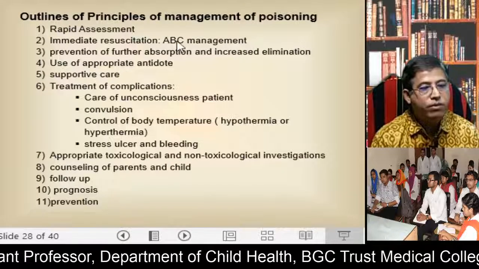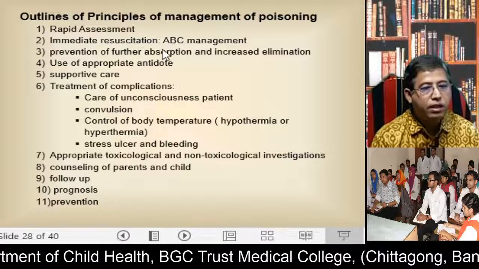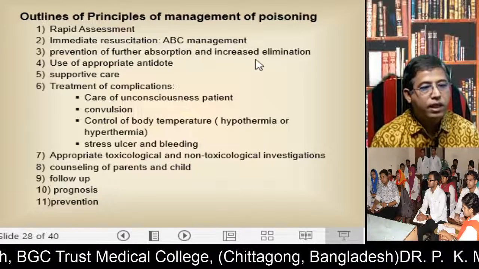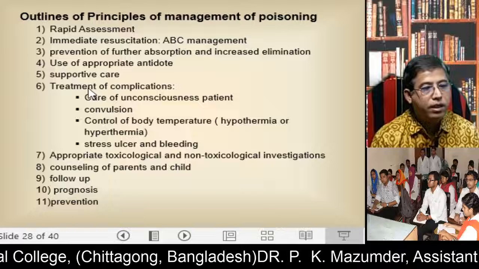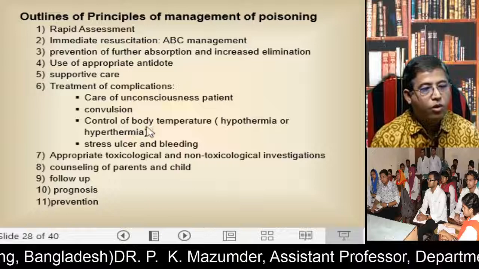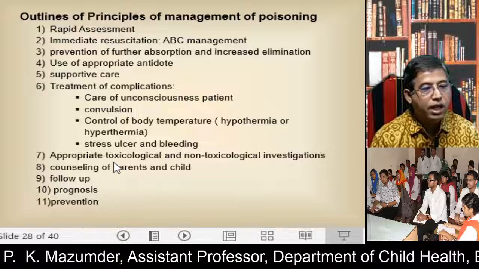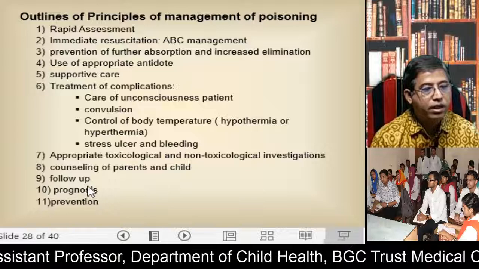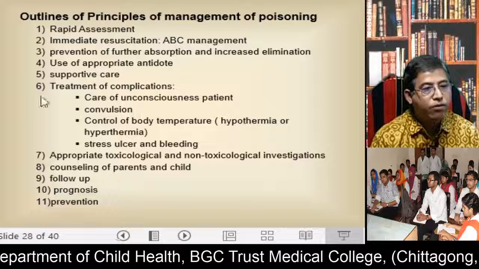Outline of principles of management of poisoning: rapid assessment, immediate resuscitation by ABC method, prevention of further absorption and increased elimination, use of appropriate antidote, supportive care, treatment of complications such as care of unconscious patients, convulsion, control of body temperature, either hypothermia or hyperthermia, stress ulcer and bleeding, appropriate toxicological and non-toxicological investigations, counseling of the parents and child, follow-up, prognosis, and prevention. So this is the outline of management of poisoning.